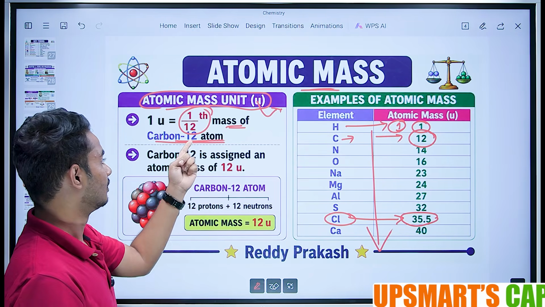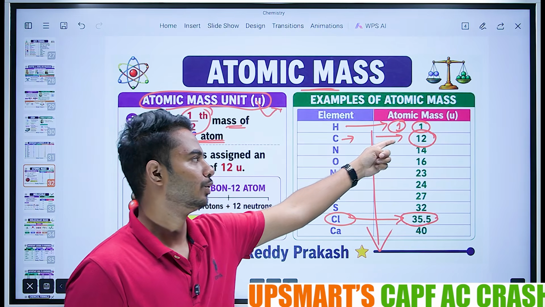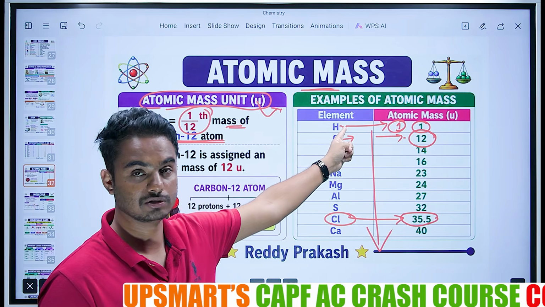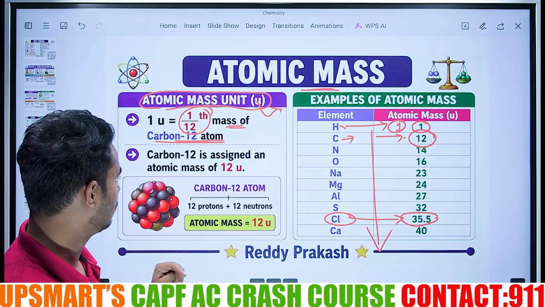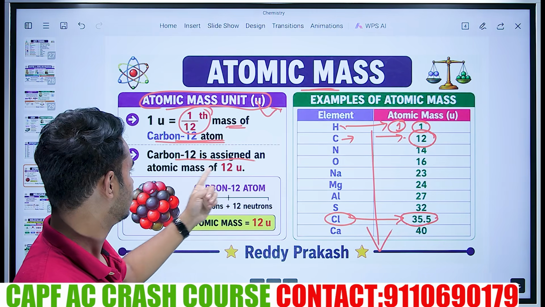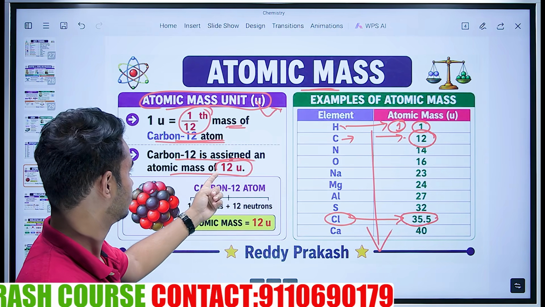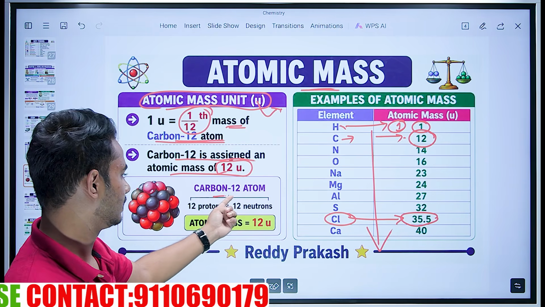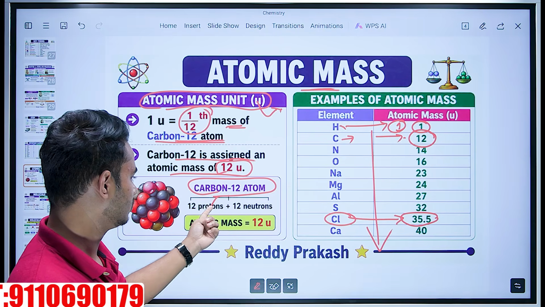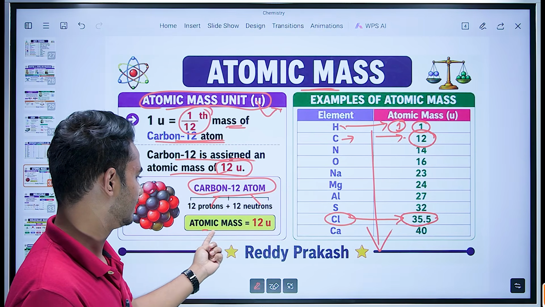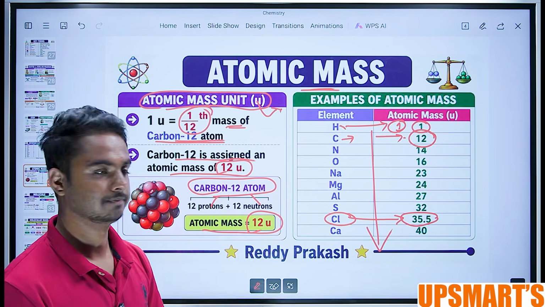That means the weight of a carbon-12 atom is 12 units. The weight of hydrogen is 1 unit. The carbon-12 atom is assigned an atomic mass of 12 units. A carbon-12 atom will have 6 protons and 6 neutrons. Together they will make up 12 units.